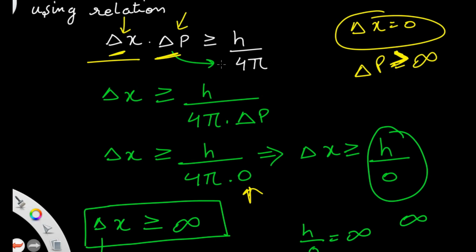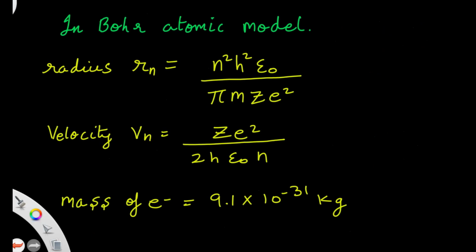Now what is the significance, what is the role of Heisenberg uncertainty principle? In Bohr atomic model, you can read it. I have written the formulas. Bohr gave the formula for radius.